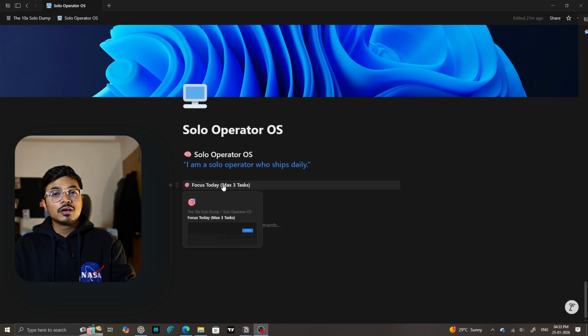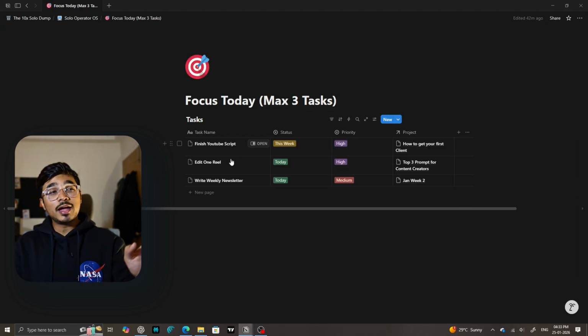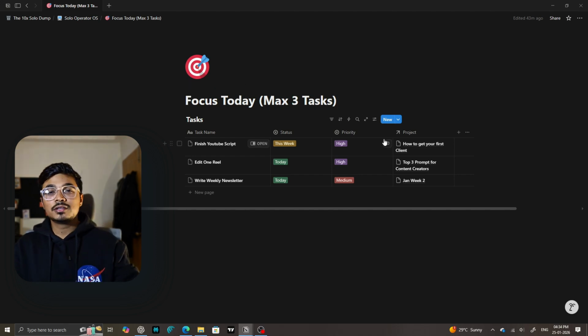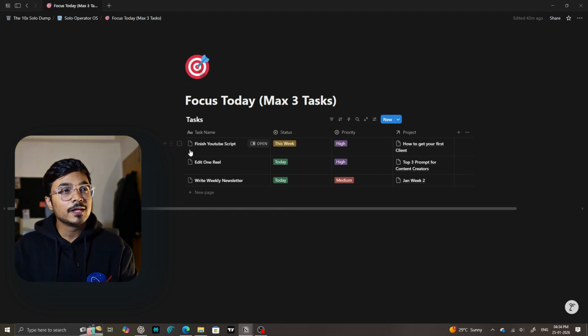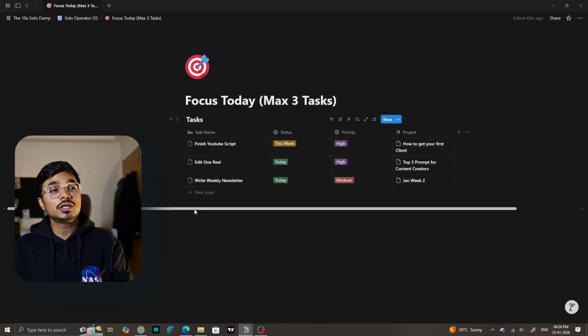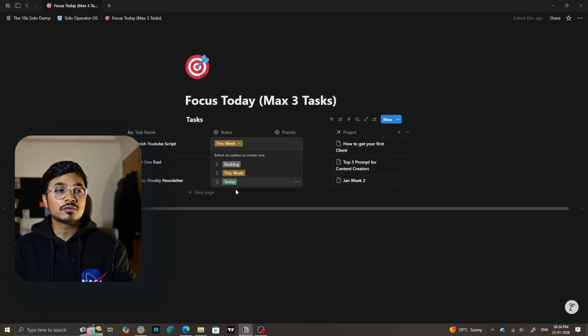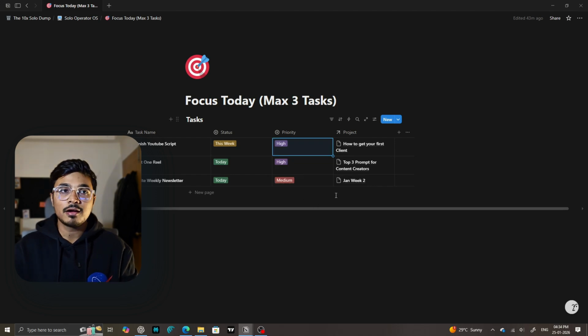In block 1, at the top, it's Focus Today. If I go there, I have filled in some of the things which I really need. There is a database and it says max 3 tasks. I don't take more than 3. No 4, not 10, not more than 3. So in task number 1, it says finish YouTube script. For the status, you can select whatever status you have. You can also select the priority from low, medium and high.